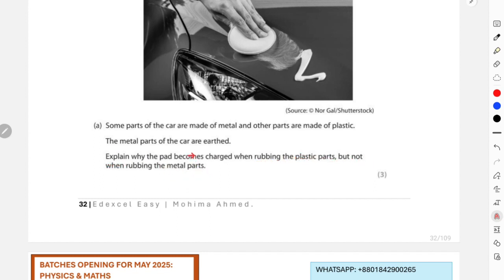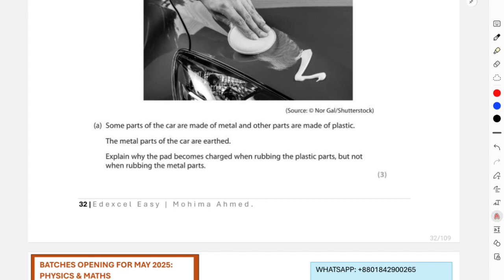That's because the metal is being earthed, right? That means there will obviously be a transfer of electrons from the pad to the metal, but the metal will not hold that. In metal, as they are earthed, the electrons will have a very low resistance pathway to the earth wire, so eventually there will be no buildup of negative charges in the metal sections.